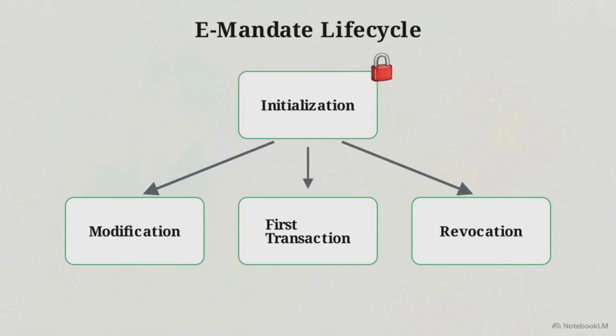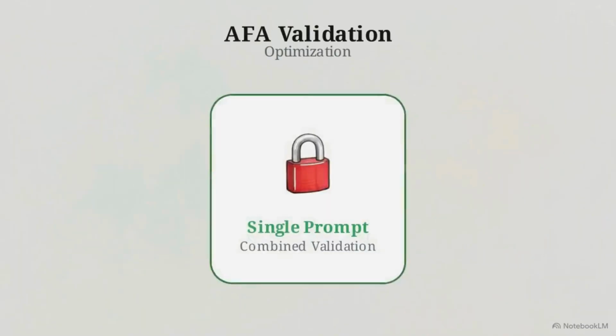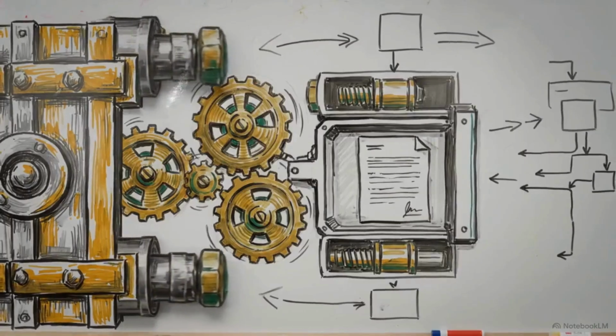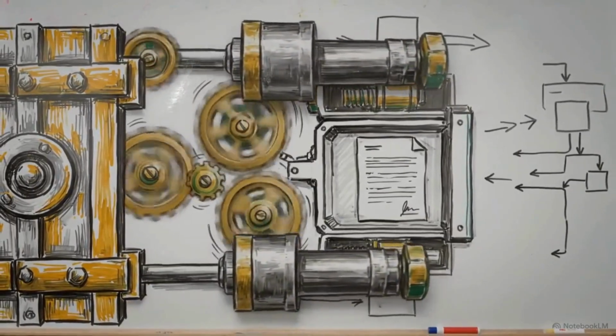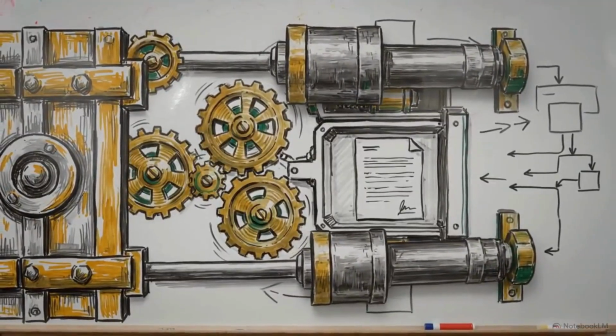The first mandatory trigger is strict. A one-time registration process requires successful AFA validation before the mandate can even exist. If a user alters the contract, modifying the amount or extending the validity period, the system demands a fresh AFA validation. Even terminating the agreement requires verification. Issuers must use AFA to successfully process a mandate withdrawal or revocation. Section 5 outlines one logical exception. If the first transaction is processed concurrently with registration, both AFA validations can be combined into a single prompt. Authentication functions as a strict cryptographic seal, invoked only when the fundamental parameters of the automated contract are altered.